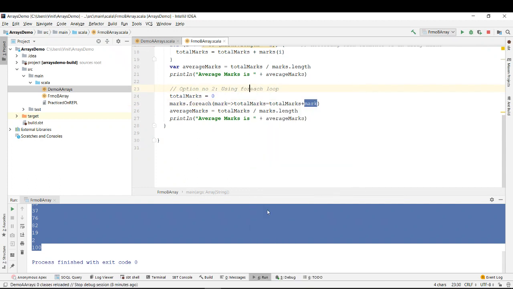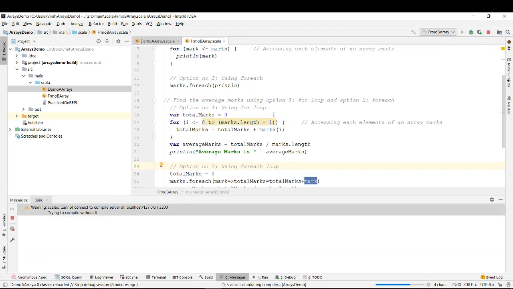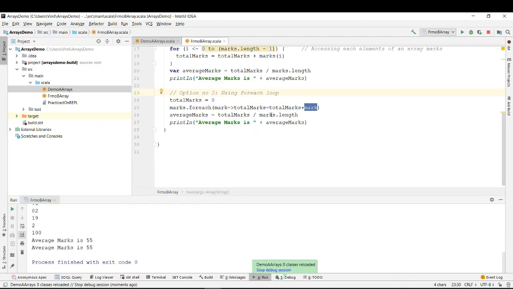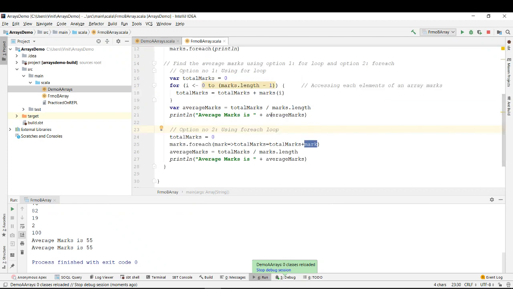If I run it, it will give the same answer. Okay. Any doubts so far? No, Rishi. Okay. So this is a very simple way of writing, right? So there is no doubt, right? Let's try to execute first, and we'll make it more shorthand notations. So both are giving the same output, right?